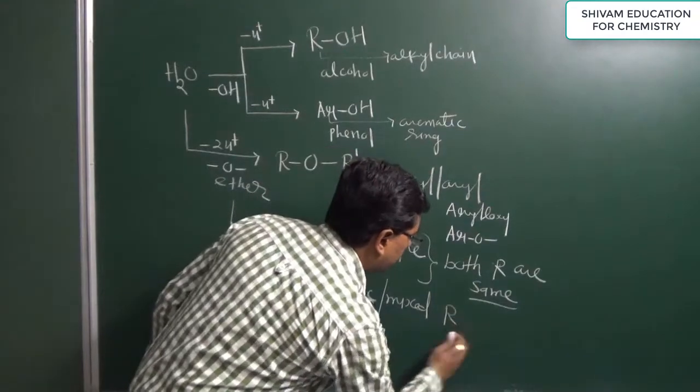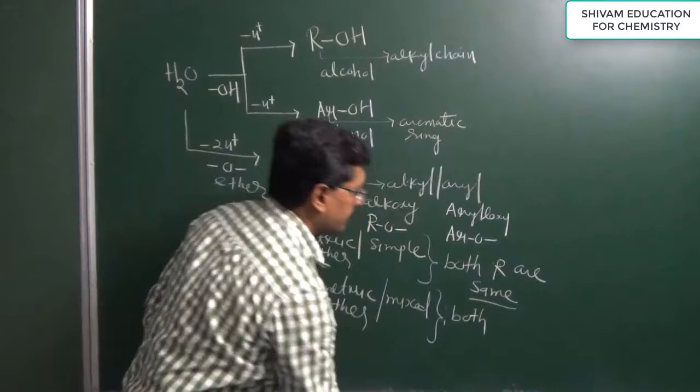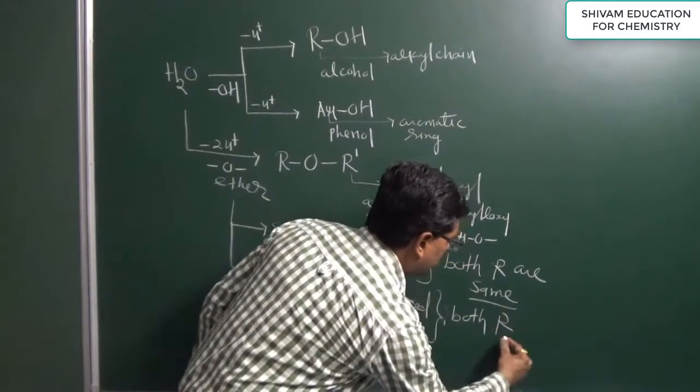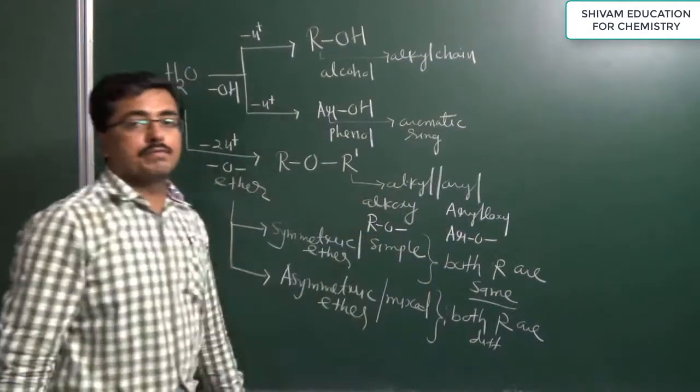Here we can write that both alkyl or aryl groups are not the same, that is, they are different.